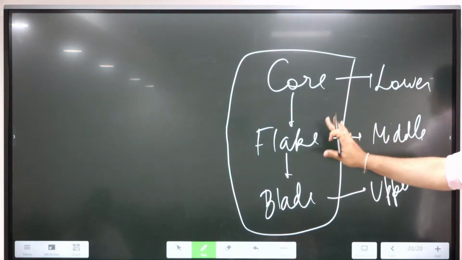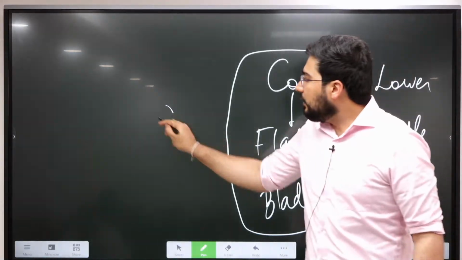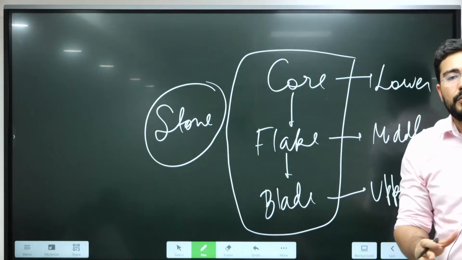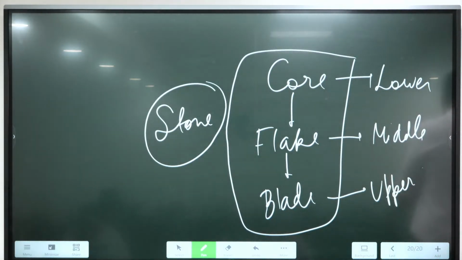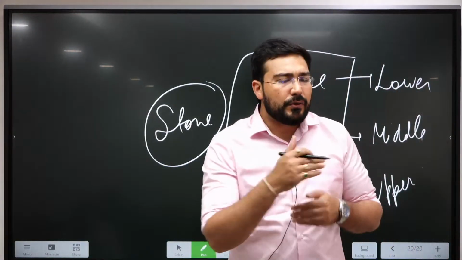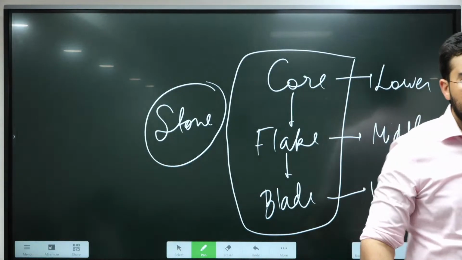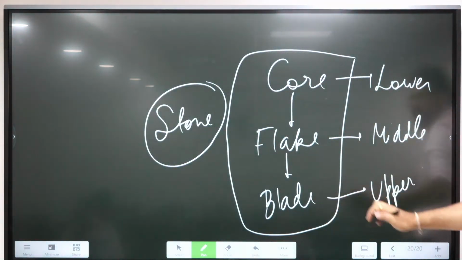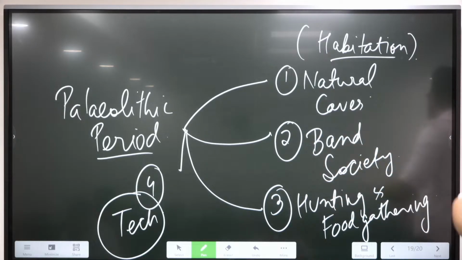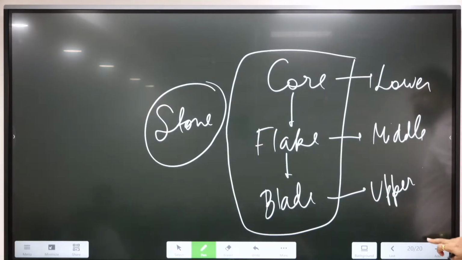This was the level of their technology, and they were just building stone tools. Right now, I'm not going into the material which has been used, which was hard, which was soft, etc. We are not even using the maps and those things, because we'll do it at a second level in the core classes. Right now, it's just about making you understand that when we discuss history period wise, it will start with the Paleolithic period. This is the technology.